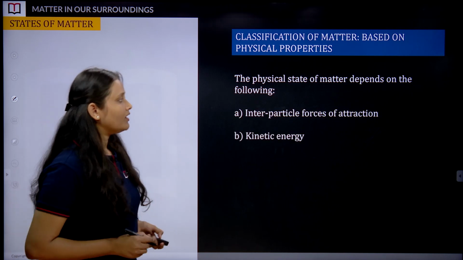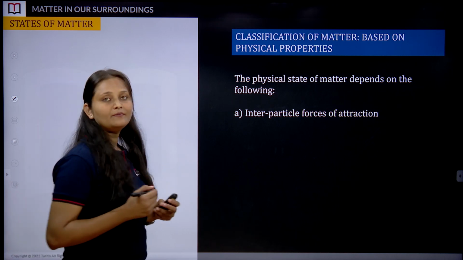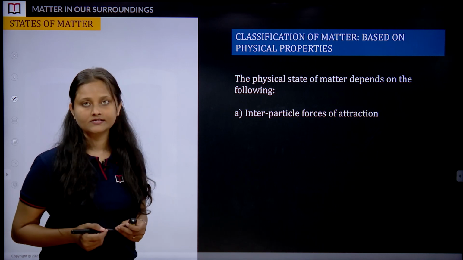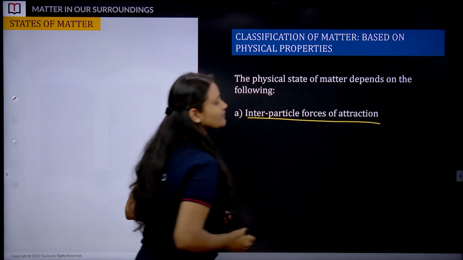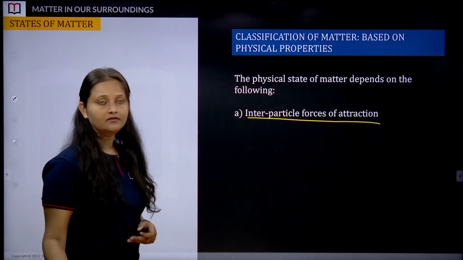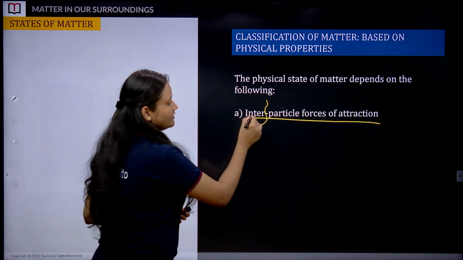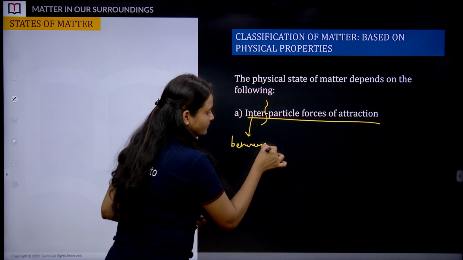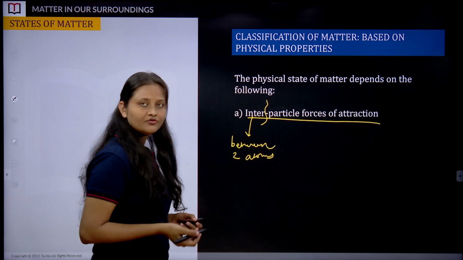So the physical state of matter depends on some parameters, some factors. First is interparticle forces of attraction. Let's break the word. Inter means something between 2 atoms or molecules.